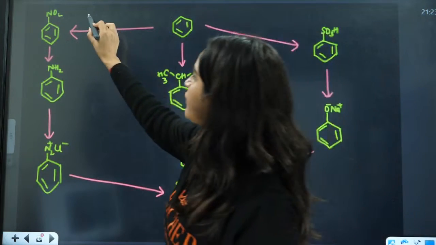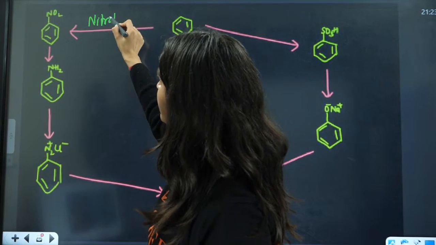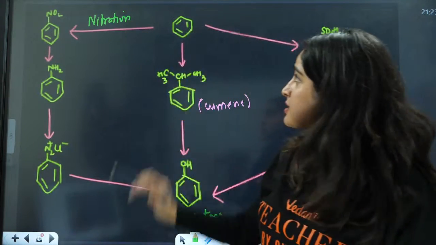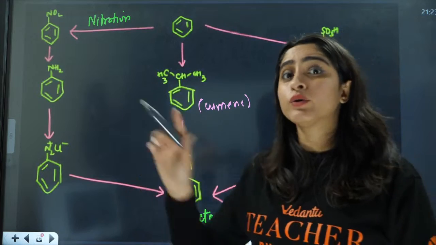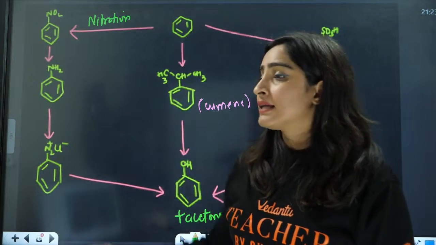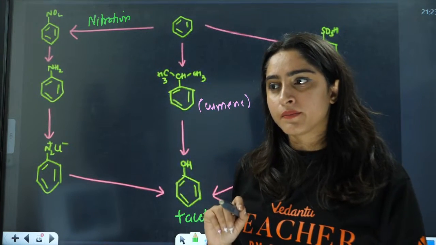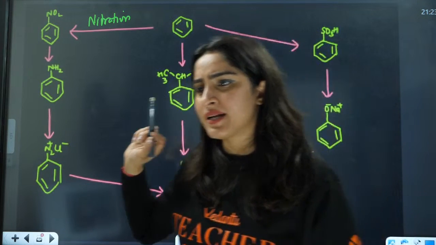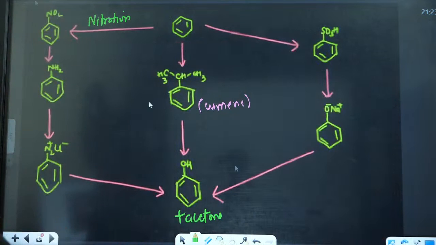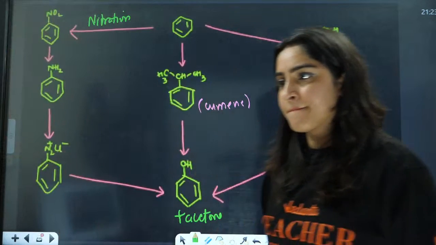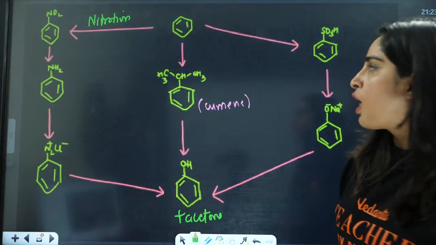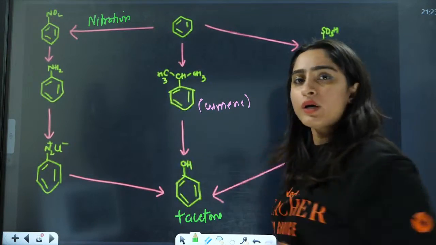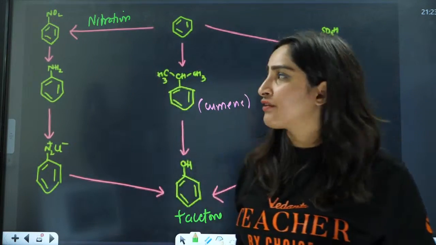This is phenol to NO2, okay? Phenol to NO2 is nitration. This is benzene to NO2, benzene to nitrobenzene. That is simply nitration, okay? Simply nitration. Everyone, is there any lagging here? Okay, this is benzene to nitrobenzene, that is nitration.